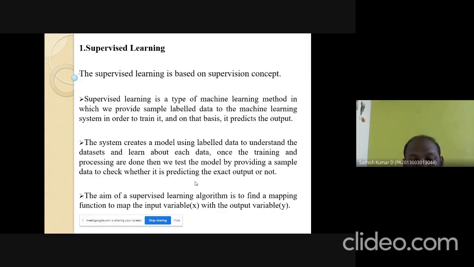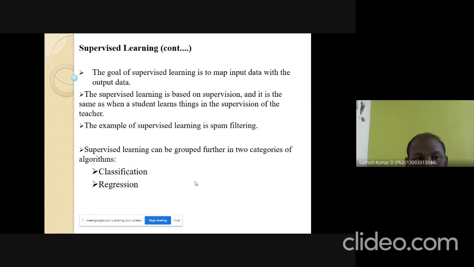The aim of the supervised learning algorithm is to find a mapping function to map the input variable x with the output variable y. That is, in supervised learning, we give the output also. We match whether the input creates the expected output or not. That is the concept of supervised learning. The goal of supervised learning is to map the input data with the output data. Supervised learning is based on supervision, the same as when a student learns things under the supervision of a teacher. An example of supervised learning is spam filtering. Supervised learning can be grouped further into two categories of algorithms: classification and regression.